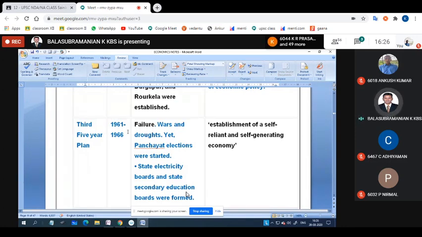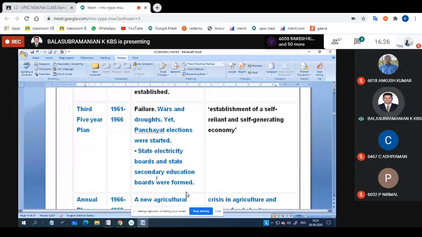At this time we received a lot of weapons from America, and that also added to the external debt. Even so, Panchayat elections were started in the third 5-year plan, the State Electricity Board was introduced, and the State Secondary Education Board was formed. And what is the objective? The establishment of a self-reliant and self-generating economy.